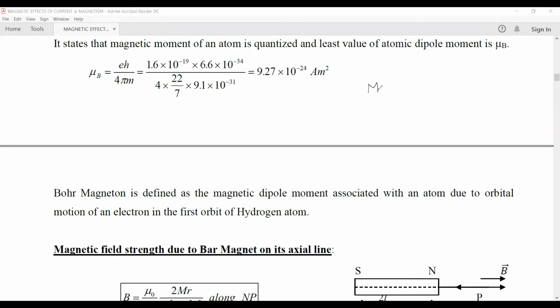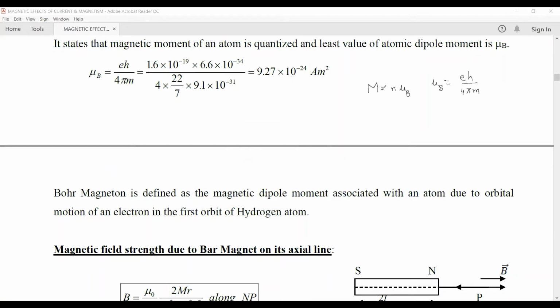We know that the magnetic dipole moment is equal to n into mu b. Mu b is called the Bohr magneton and is given by E h upon 4 pi m. So Bohr magneton is the magnetic dipole moment when n is equal to 1.